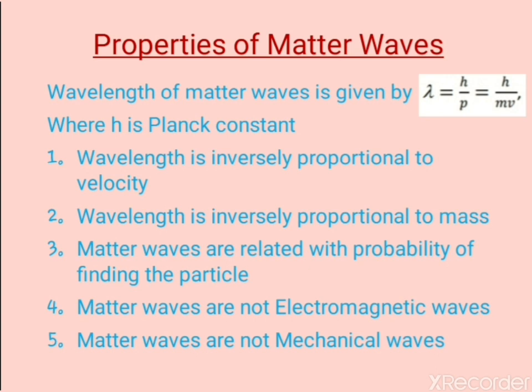Similarly, in the fifth property, we can mention that matter waves are also not mechanical types of waves. An example of mechanical waves is sound waves, which are produced by the vibrations of the particles of an object placed in a medium through which that object is traveling. A particle can always travel in vacuum, and hence matter waves are associated with it even in vacuum. As matter waves do not require any medium for propagation, they are absolutely not mechanical waves.